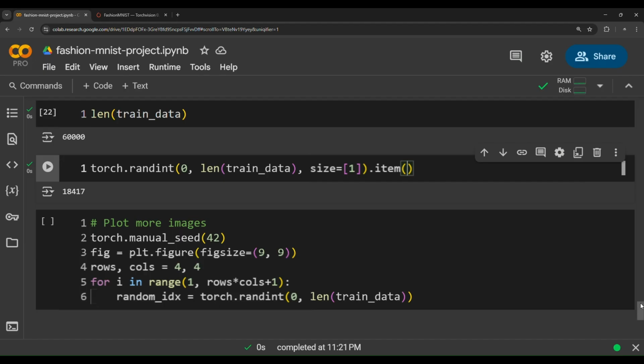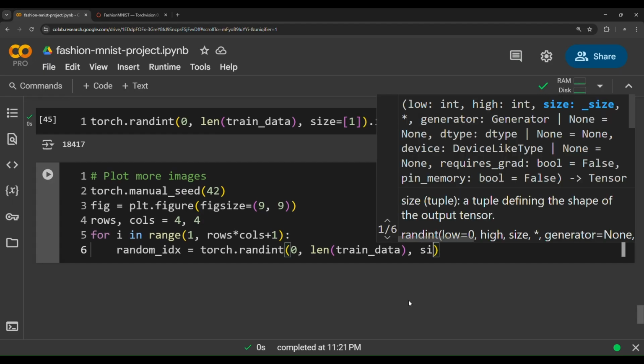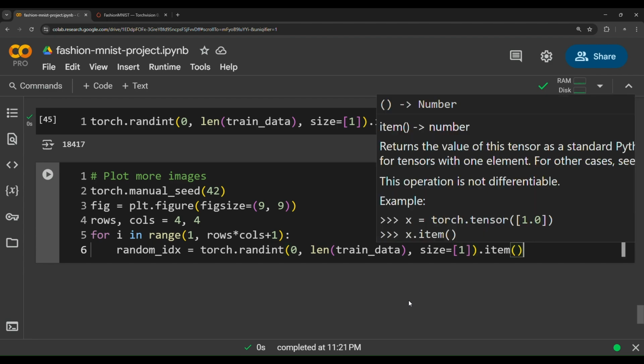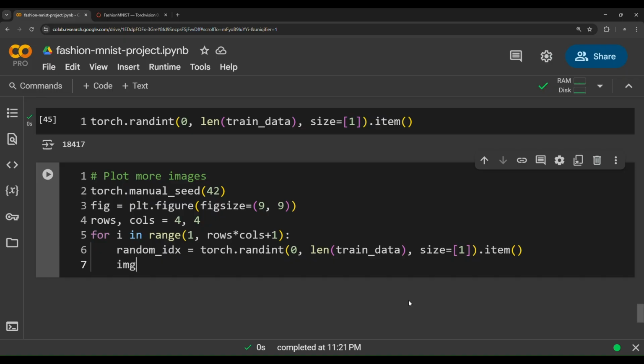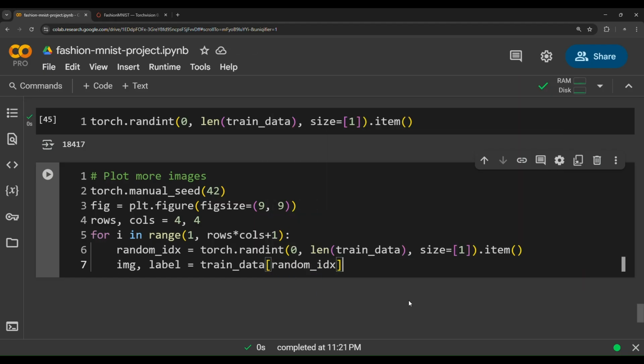So we need to embed this inside the for loop. Size equals 1, and then dot item. Now, to fetch these images from the trained dataset: image, label equals the trained data object, accessing the random index.